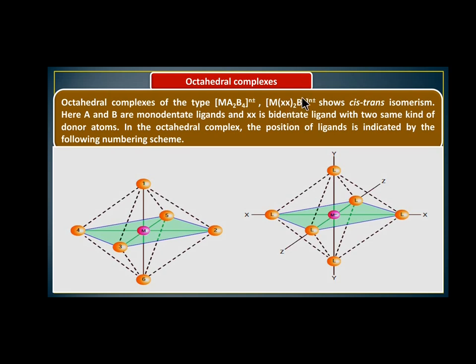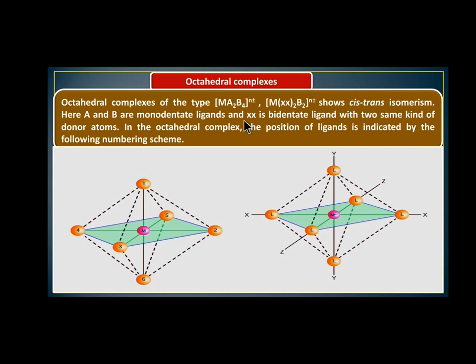So we multiply by 2, which gives 4, 4 plus 2 is 6. So total number of ligands is 6. So it also comes as an octahedral complex. These two forms are the general forms of octahedral complexes.